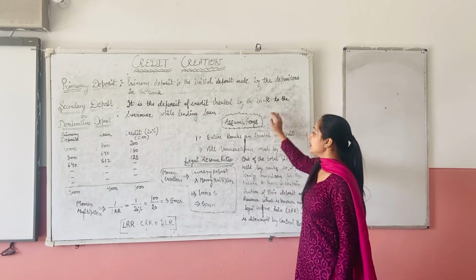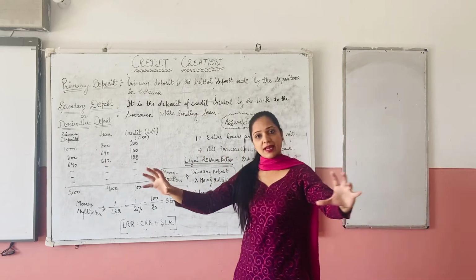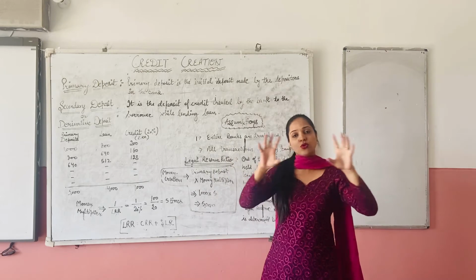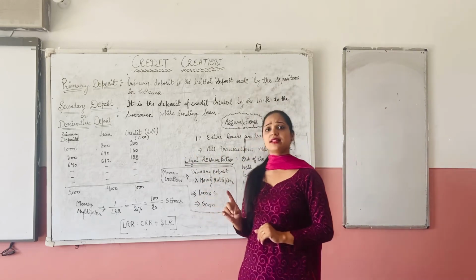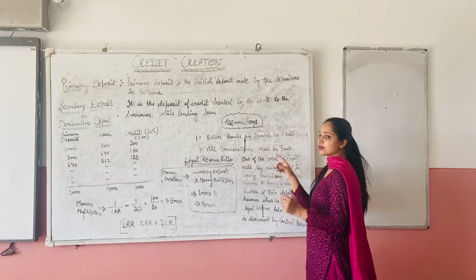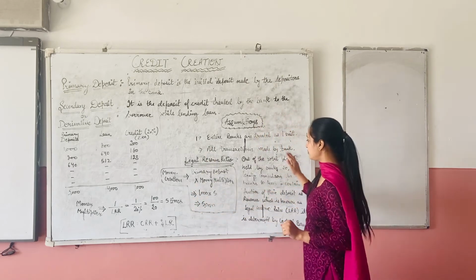Now there are a few assumptions we have to see. We have to see that the entire banking system is treated as one unit. All the commercial banks are one; there is just one commercial bank. That means all the banks are treated as a single unit. Secondly, obviously all the transactions are being made through the bank. That is the second thing we have to take into consideration, right?